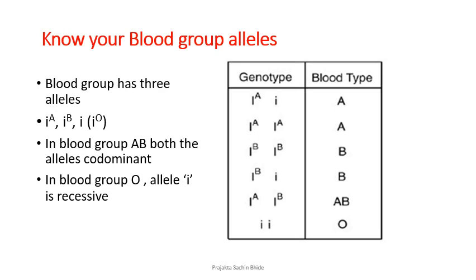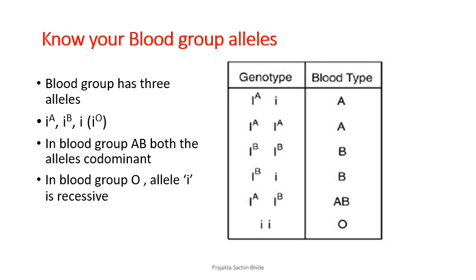The alleles are represented in this fashion, where I raised to capital A, I raised to capital B, I raised to, ideally they don't put anything over here, which means it's O, but for you to understand, I have mentioned it this way. Okay, but the ideal way of writing the third allele is only small i. In blood group A and B, both the alleles co-dominate, coexist. Okay, they exist, they dominate each other. Nobody is recessive on that front, and that is how the blood group AB is being created. Whereas in blood group O, allele i is a recessive one.